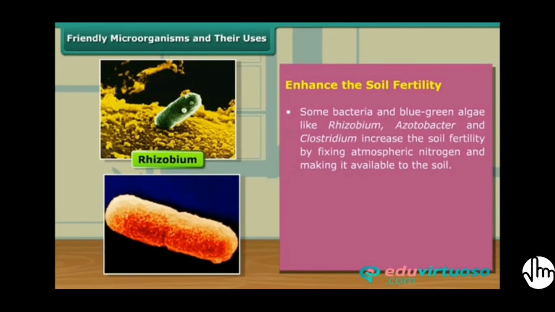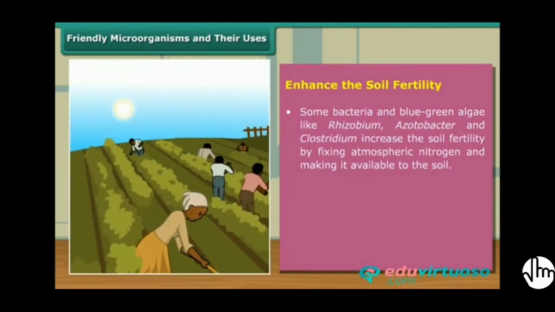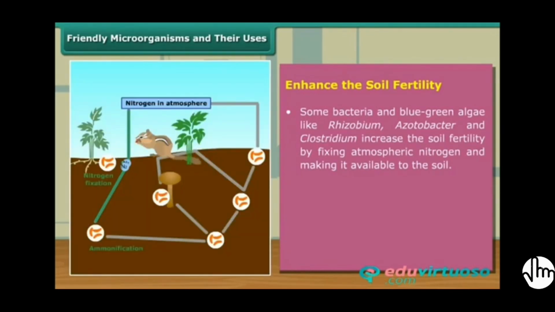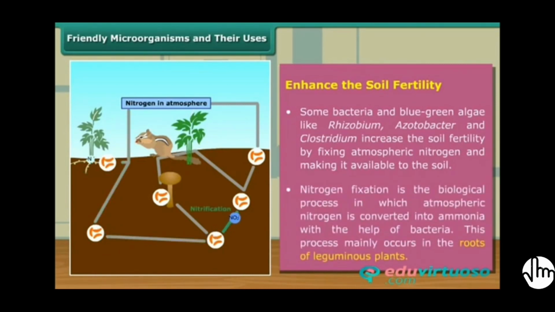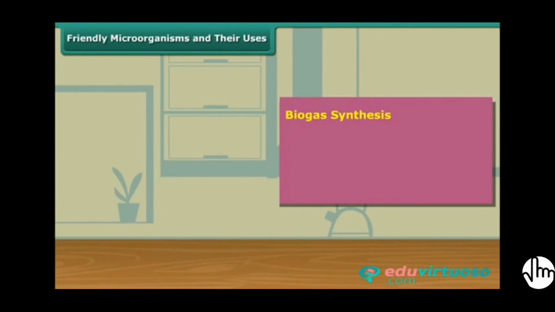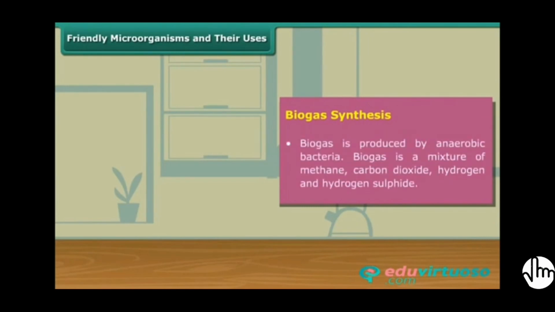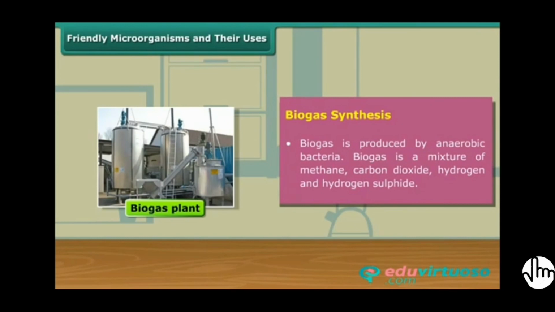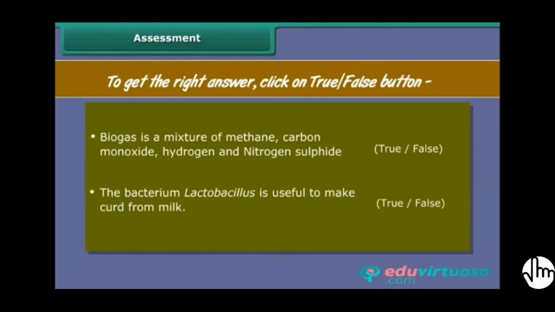Some bacteria and blue-green algae increase soil fertility by the atmospheric nitrogen fixation process. Nitrogen fixation is the biological process in which atmospheric nitrogen is converted into ammonia. There are other friendly anaerobic bacteria that are used in the synthesis of biogas. Biogas is a mixture of methane, carbon dioxide, hydrogen, and hydrogen sulfide. Get the right answer. Click on true or false.